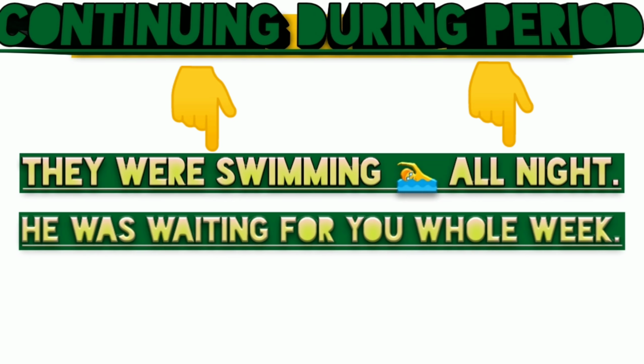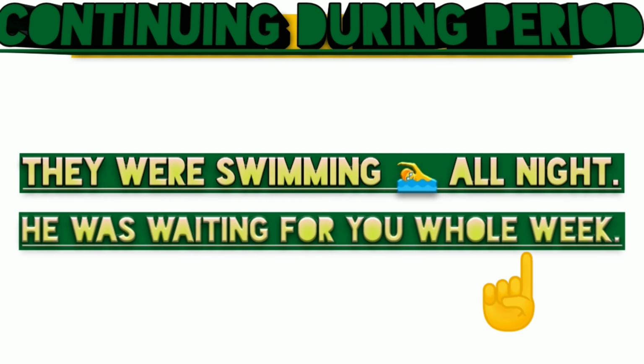And if we go with the next example, he was waiting for you whole week. So if we talk about period of time in this sentence, it is whole week. And past continuous tense in this sentence is was waiting. So in such way, we use past continuous tense to tell about an action that was continuing during a period of time.